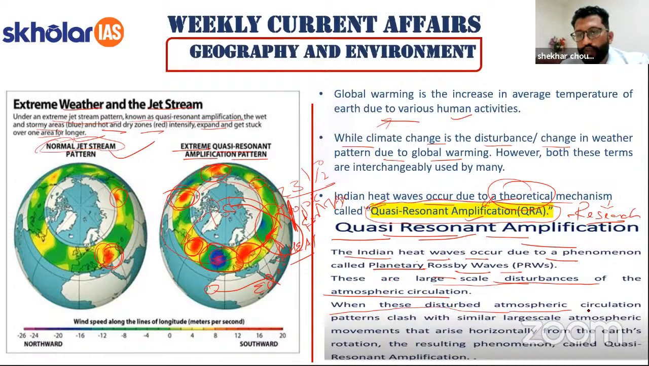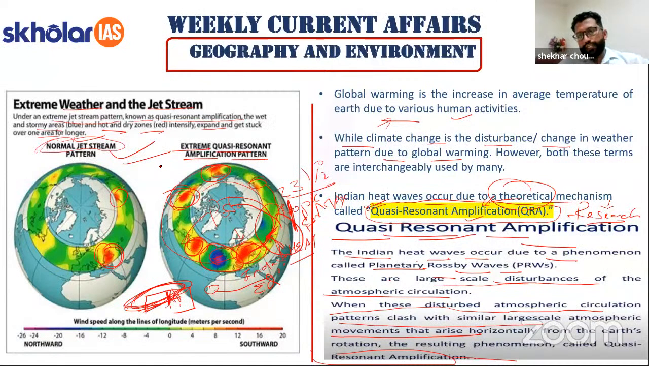When these disturbed atmospheric circulation patterns clash with similar large scale atmospheric movement that arises horizontally. So one is these waves circulating, and then there is a horizontal rise of another set of movement from the earth, and when they collide, it results in the phenomenon called quasi-resonant amplification. And when this quasi-resonant amplification stays over an area like India, it results in the heat wave.